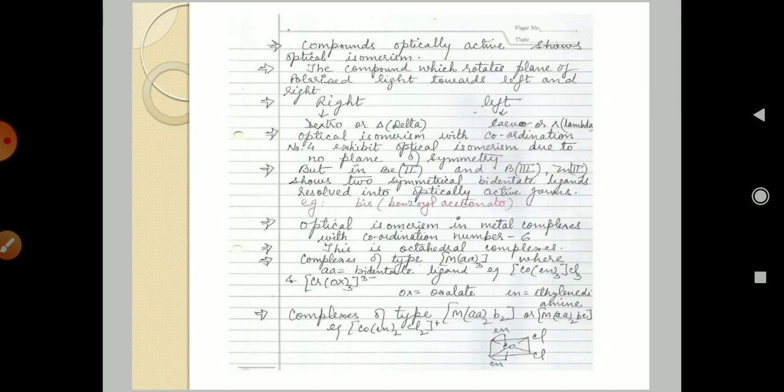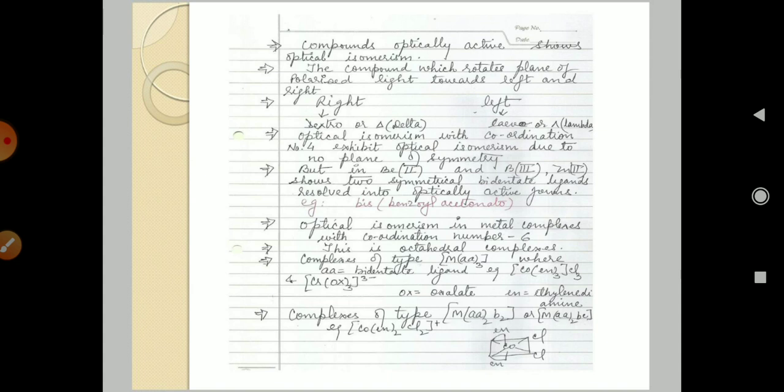Optical isomers with coordination number 4 exhibit optical isomerism due to no plane of symmetry in this kind of molecule. But in Be2+, B3+ and Zn2+ complexes, the two symmetrical bidentate ligands can resolve into optical activity.